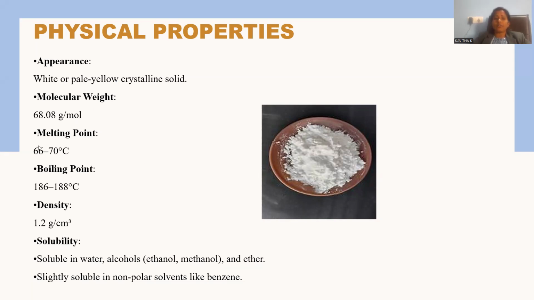And the melting point of this pyrazole is in the range of 66 to 70 degrees. So conveniently at room temperature it exists as a solid, because the melting point is beyond room temperature; you have to heat up to 70, then only it will melt, right? So its melting point is around 70 degrees. It boils at a temperature of 186 to 188 degrees centigrade. So this is said to be the boiling point of this pyrazole. And the density, being a solid, obviously will be higher than water, and 1.2 gram per cubic centimeter will be the density of the molecule.